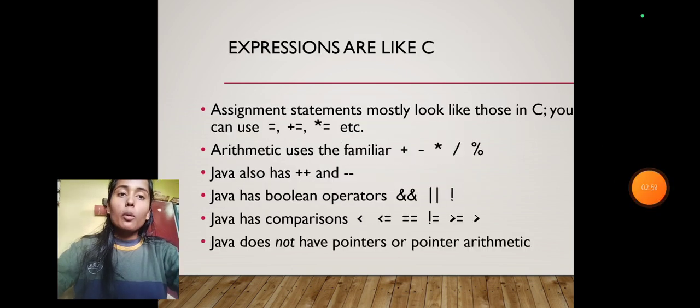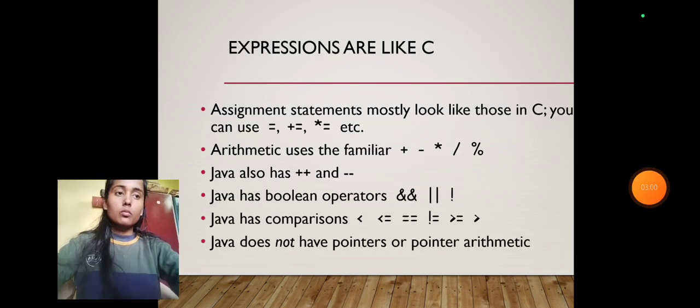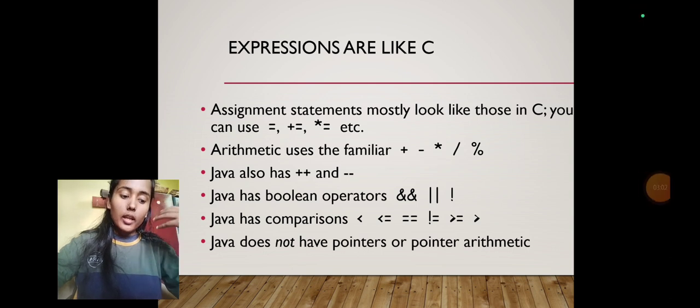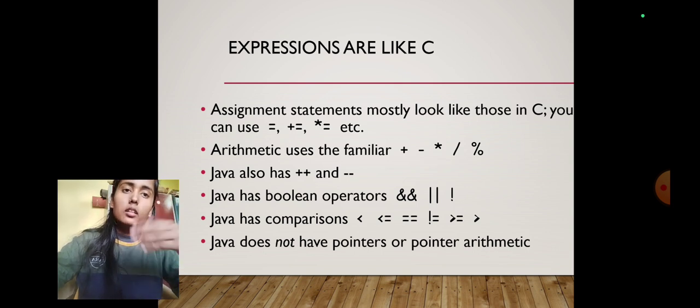Now, our next topic is expression. Expression is a combination of variables, operators, and method invocations that can be evaluated to produce a value. There are different types of expressions, like arithmetic expressions that include subtraction, multiplication, division operators.